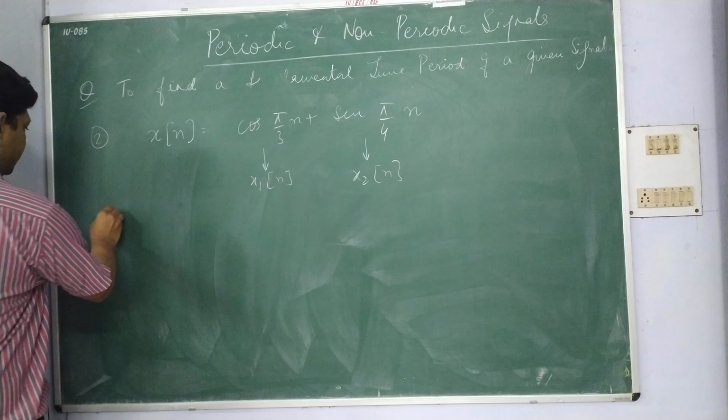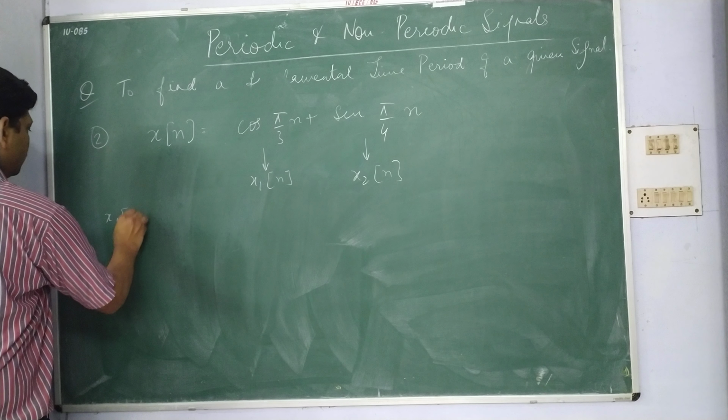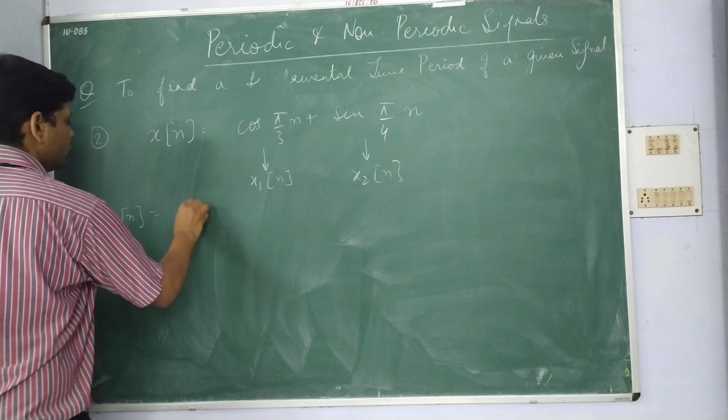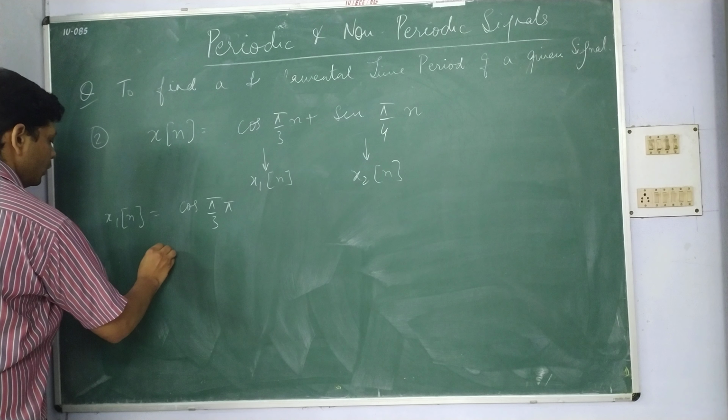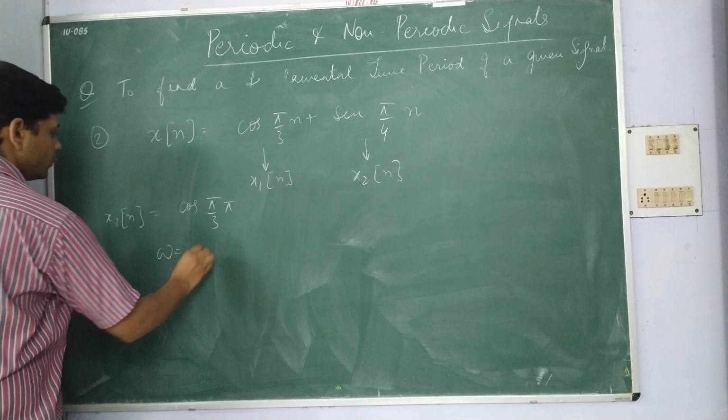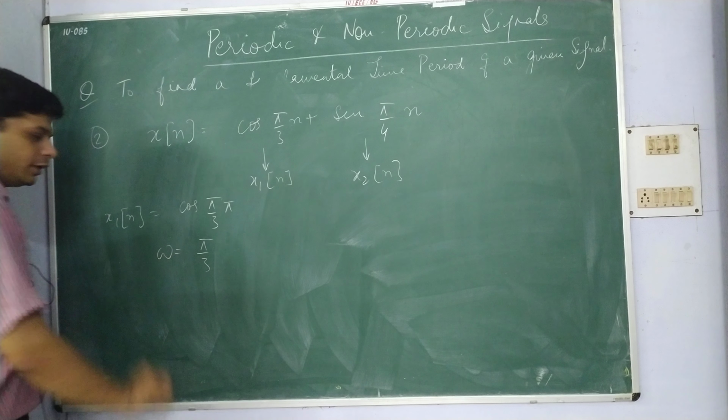So for x1[n], that is cos of pi by 3 n, omega is equal to pi by 3.